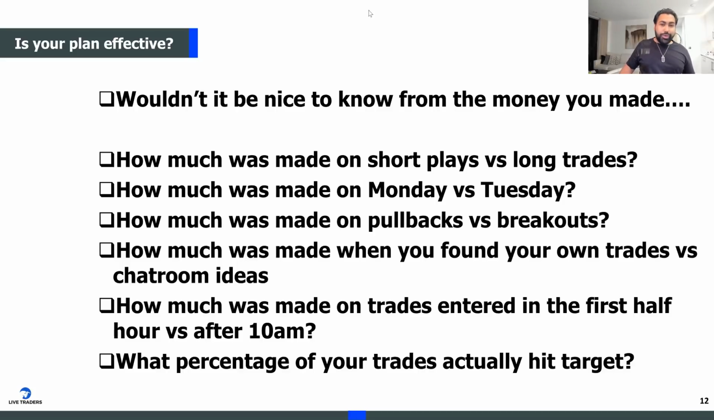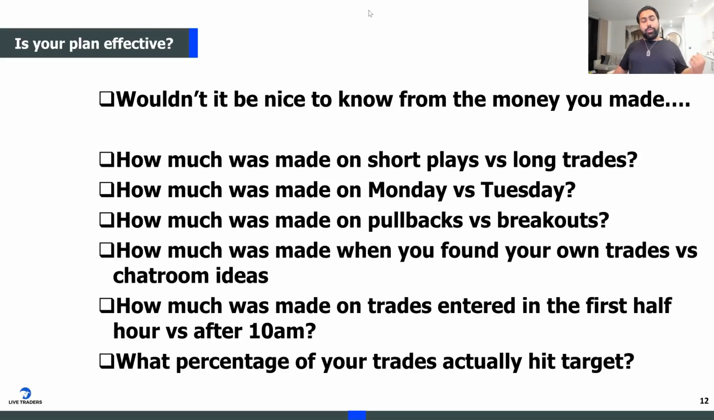How much money was made when you found your own ideas and your own trades versus maybe you're following somebody in a chat room? Track it. Hey, I took Anmol's trades. This is what I made on Anmol's trades. This is what I made trading Jared's trade. This is what I made on my own trade. Wouldn't it be good to know the source of that trade, right?